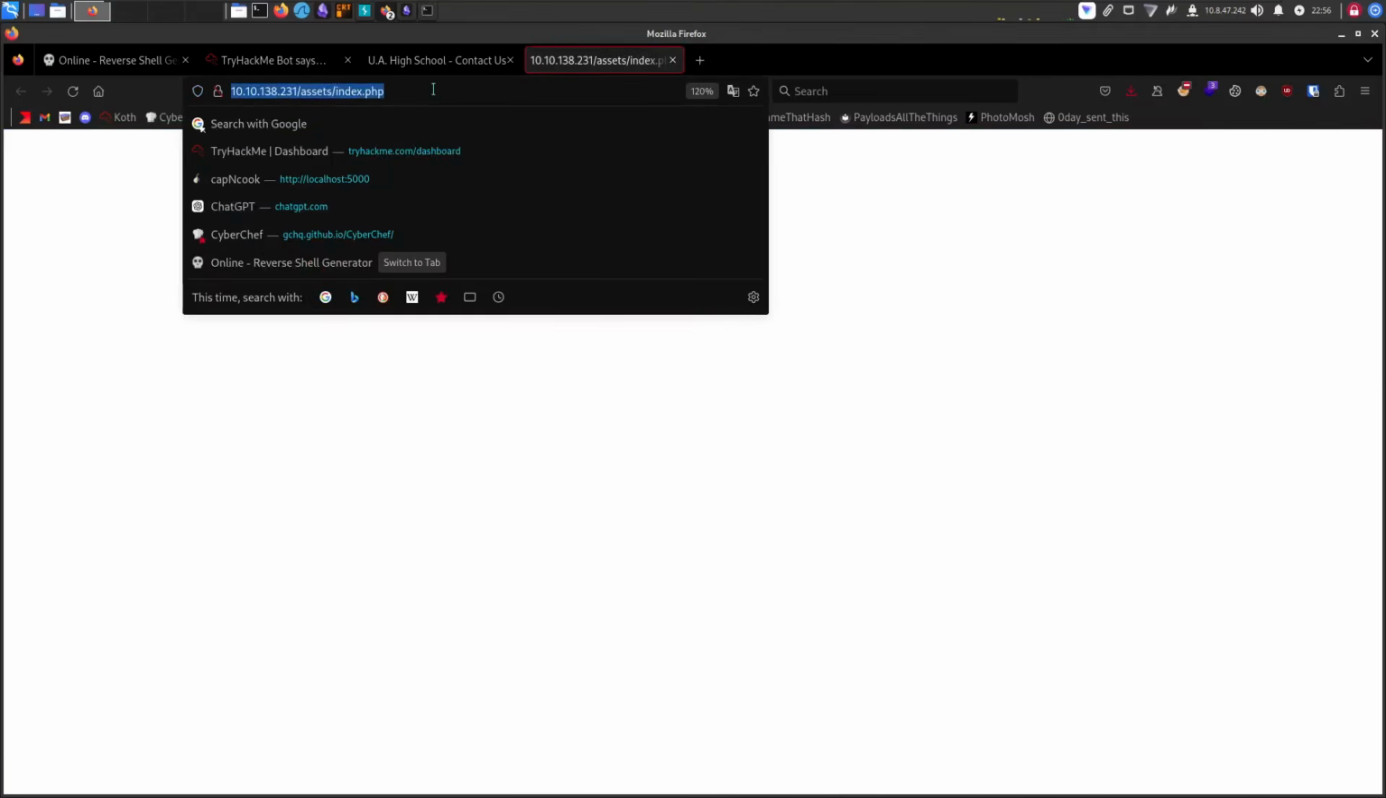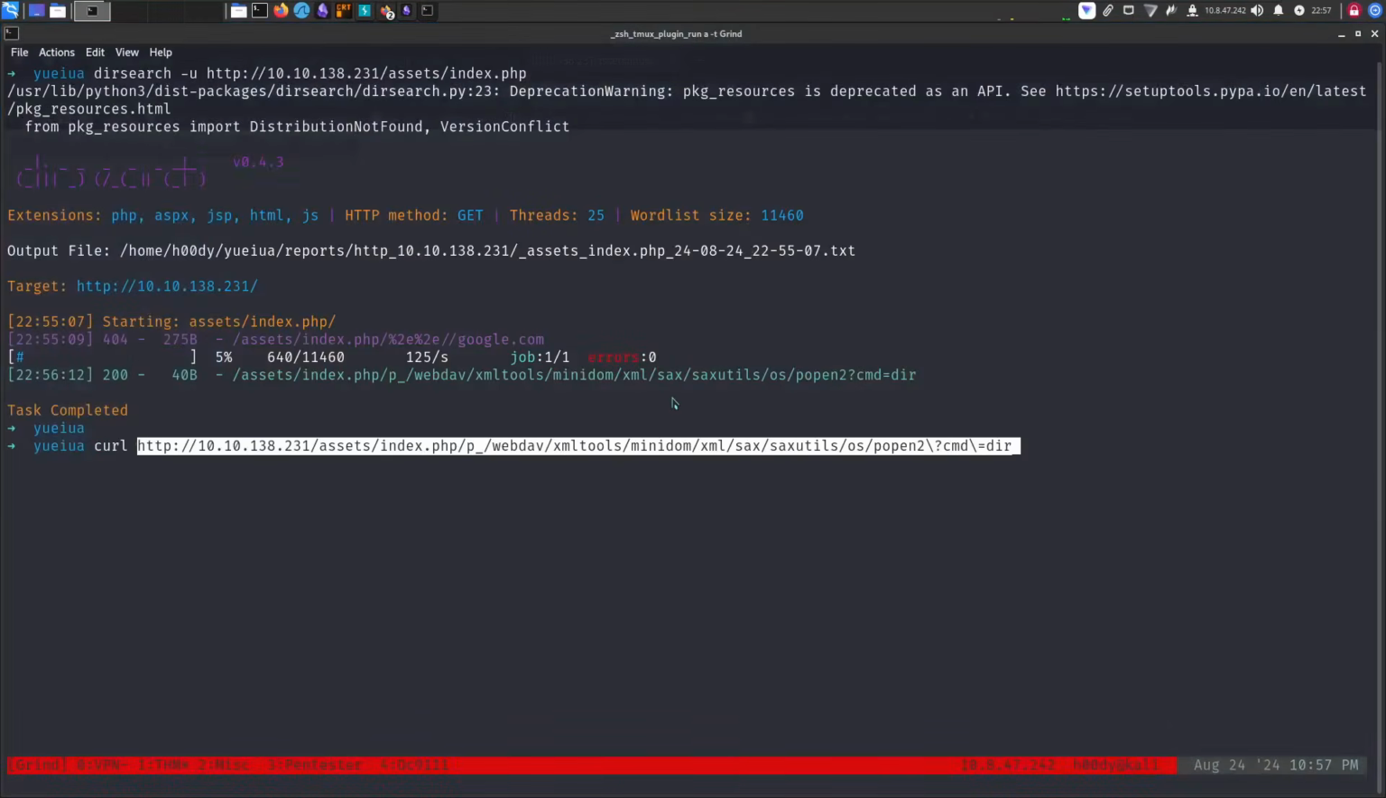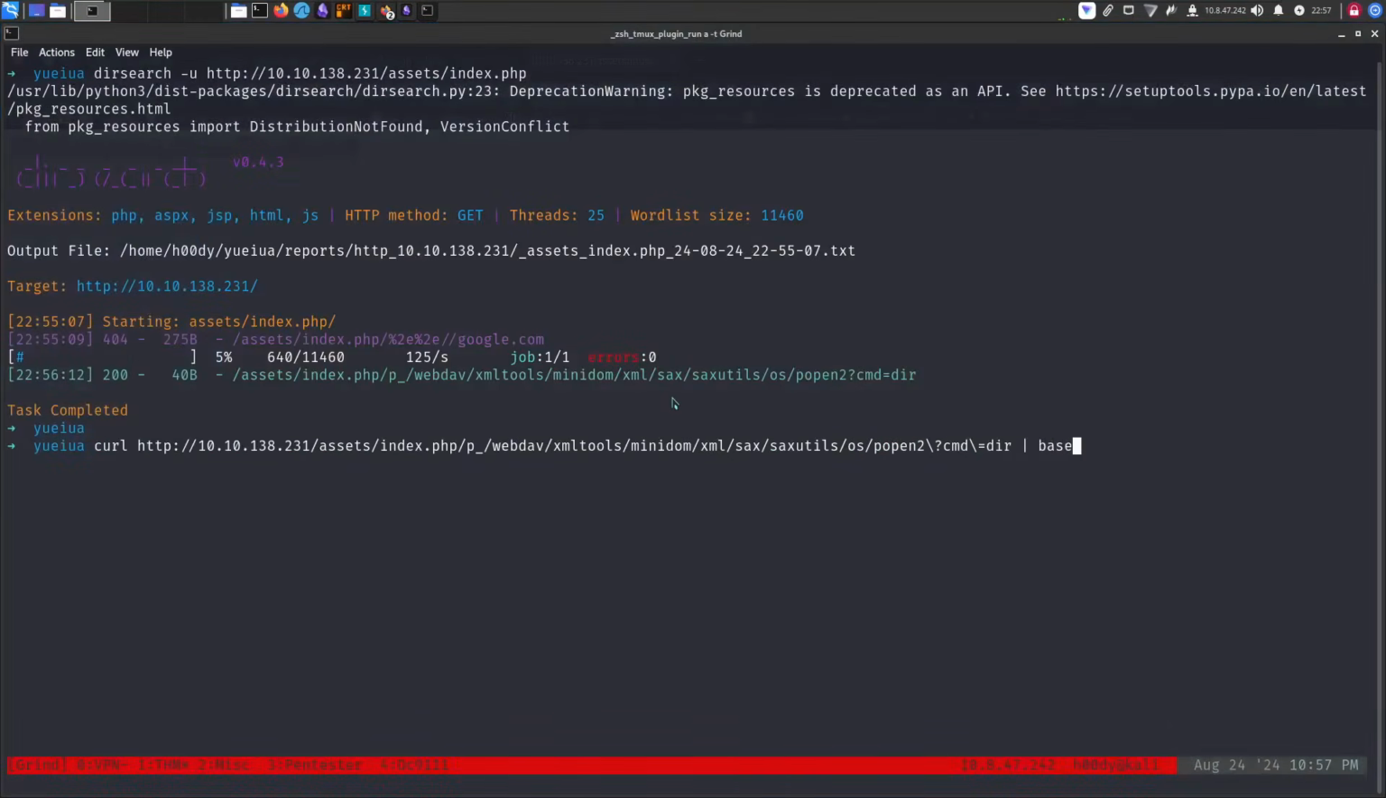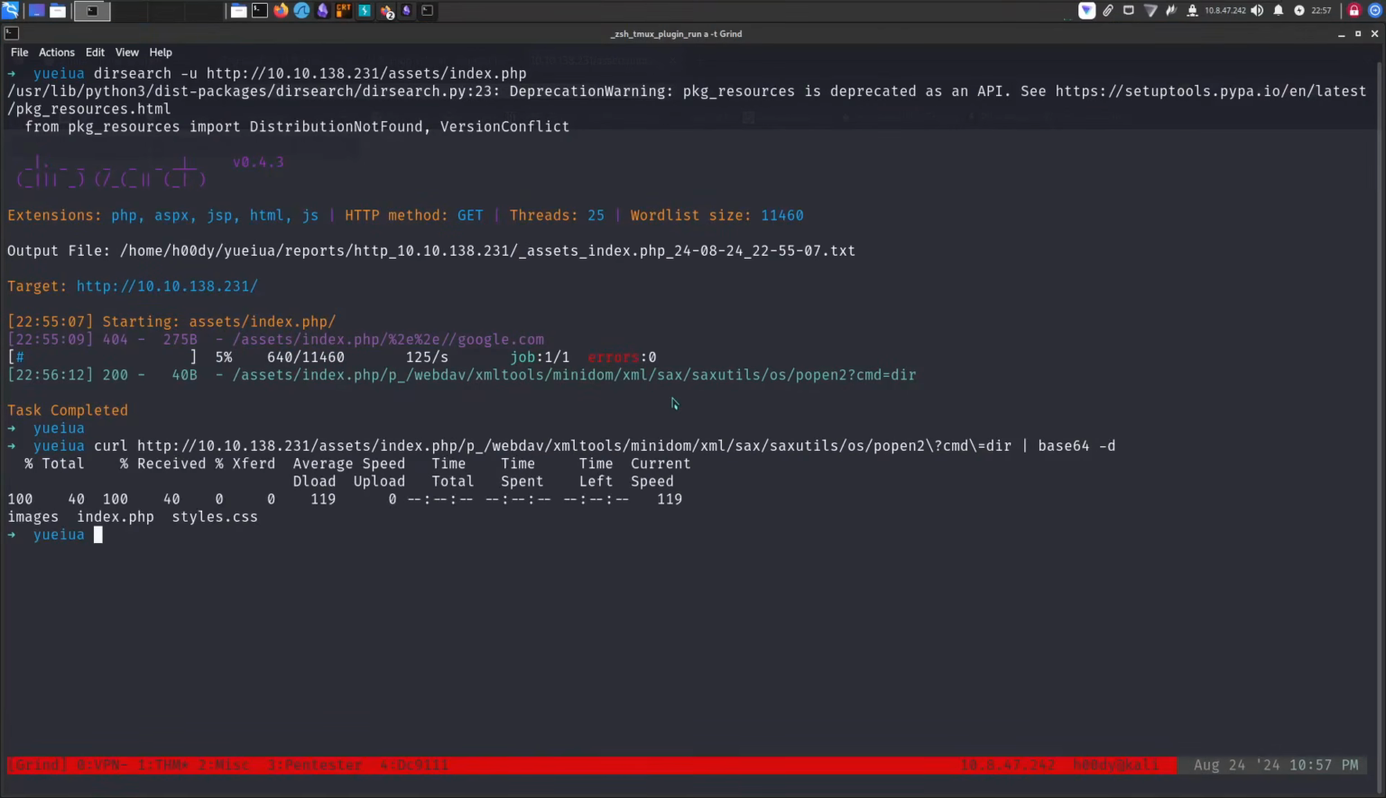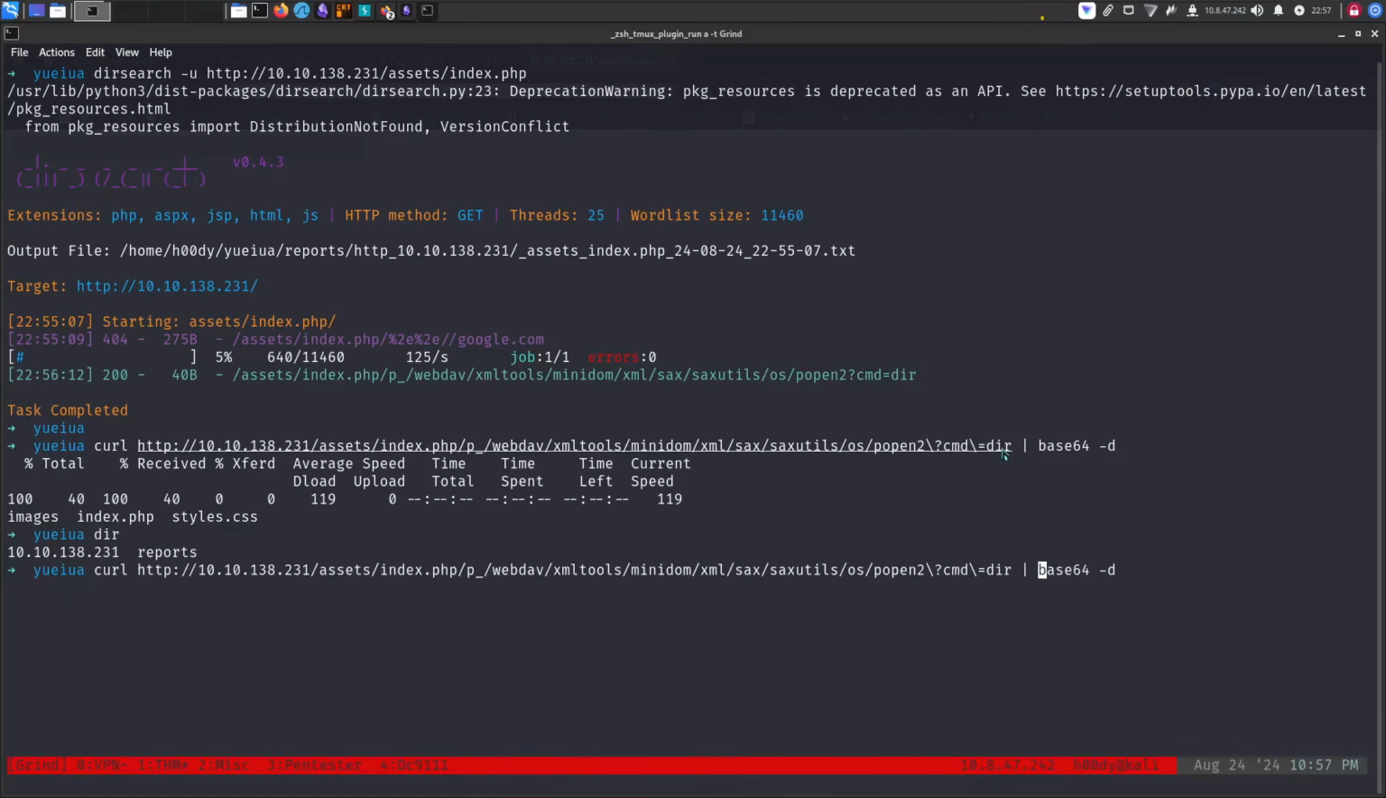Oh, I need to specify assets index.php. There we go. And it gave us a string. Let me copy this and use curl for it, then base64 -d. So there we go. We got the output for the dir command. Yes, you can use the dir command in Linux too.